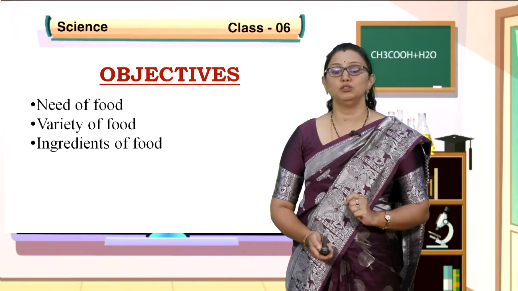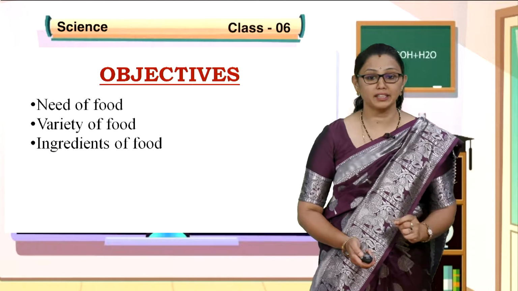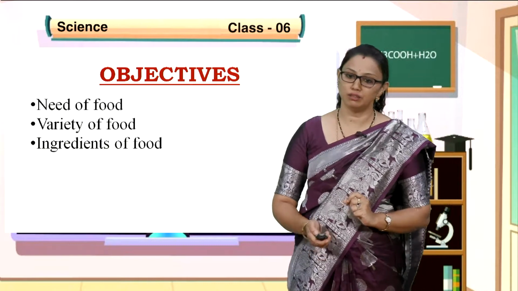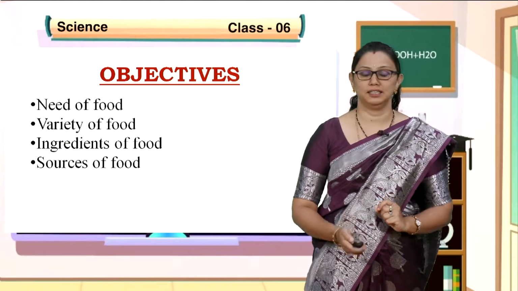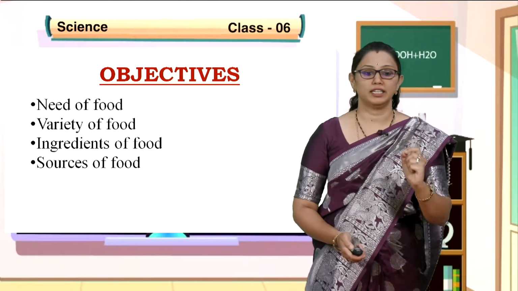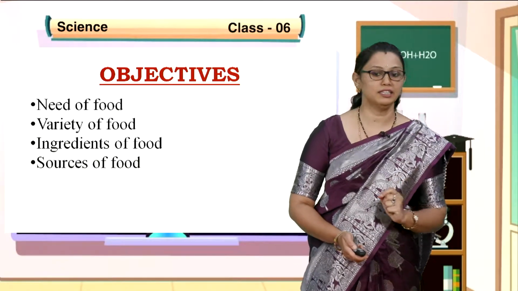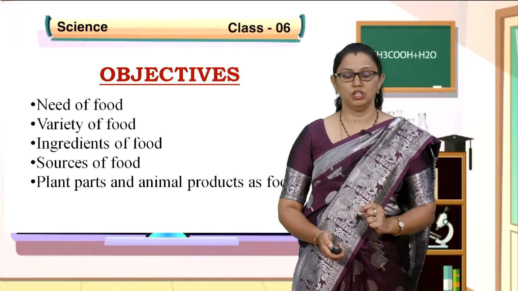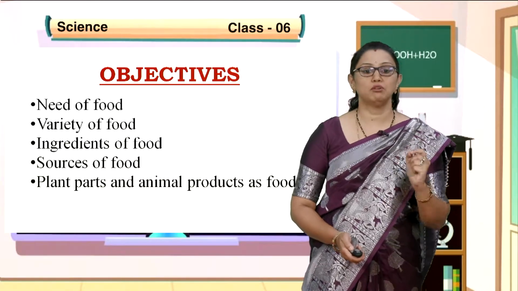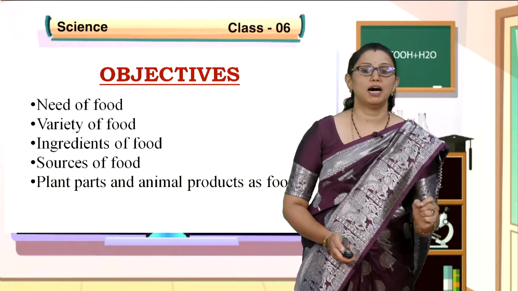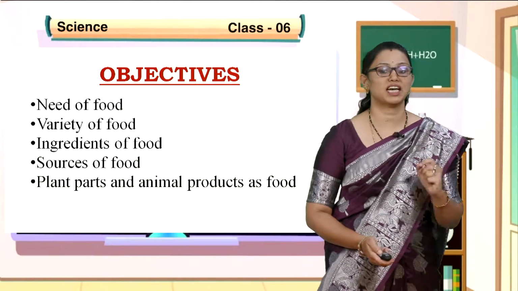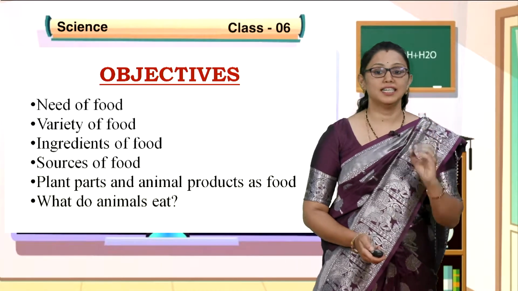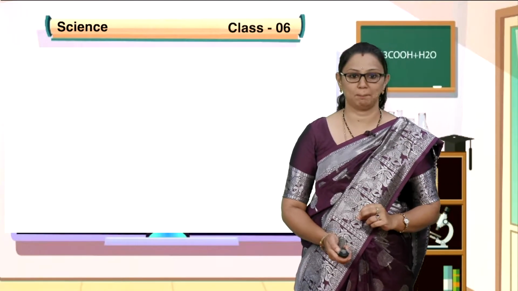And the ingredients of food. Remember children, to prepare a variety of food, we need materials; that you will be studying in this chapter. And where we derive the food, that is, the sources of food, we will be studying in this chapter. And the plant parts and animal products as food. As you learn about the sources of food, you also learn the parts of the plants as well as animal products which act as food. And what do animals eat? These are the contents you will be learning in this chapter.